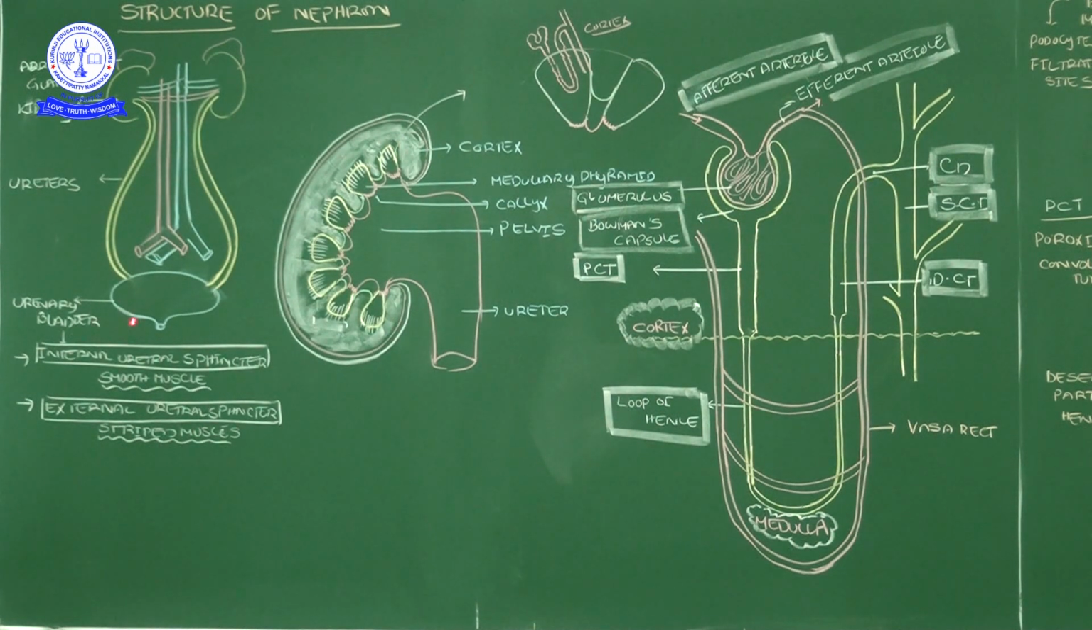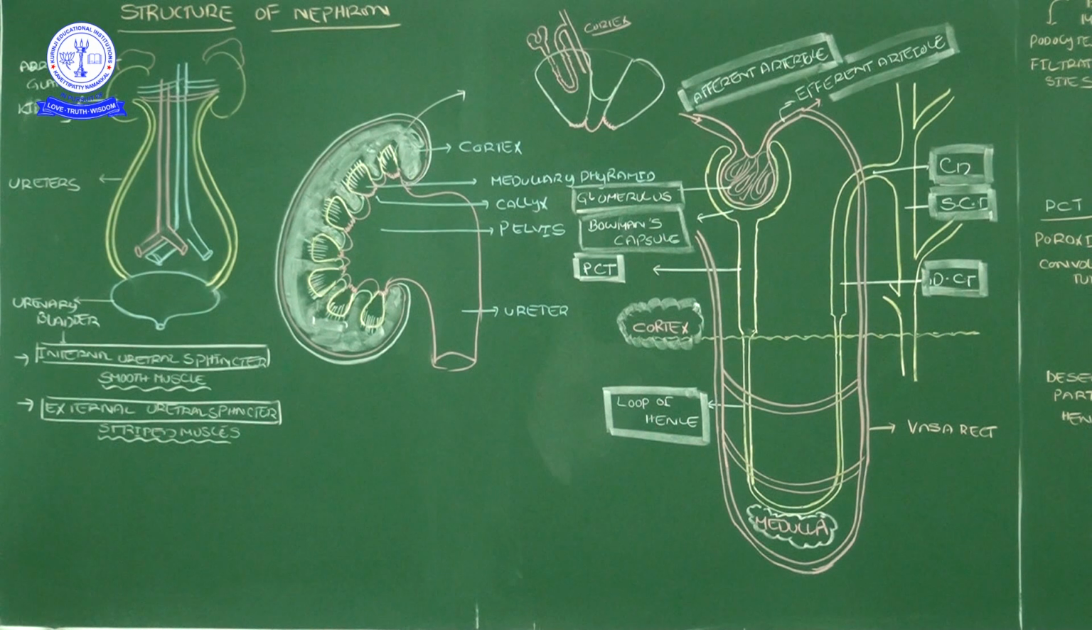Then the urinary bladder opens through a small pore that we call the urethra. In the last video I forgot to explain one important thing. At the urethra there are two sphincters. Sphincters are valve-like in nature. They prevent the movement of anything inside.